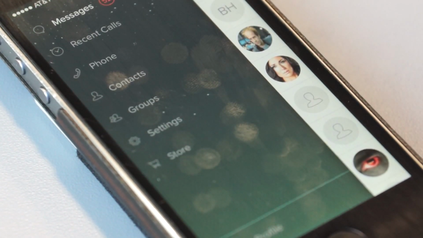So I can basically call and text anyone I want as a group or as an individual for very, very inexpensive rates if they're not Voxox users, or for free if they are Voxox users.